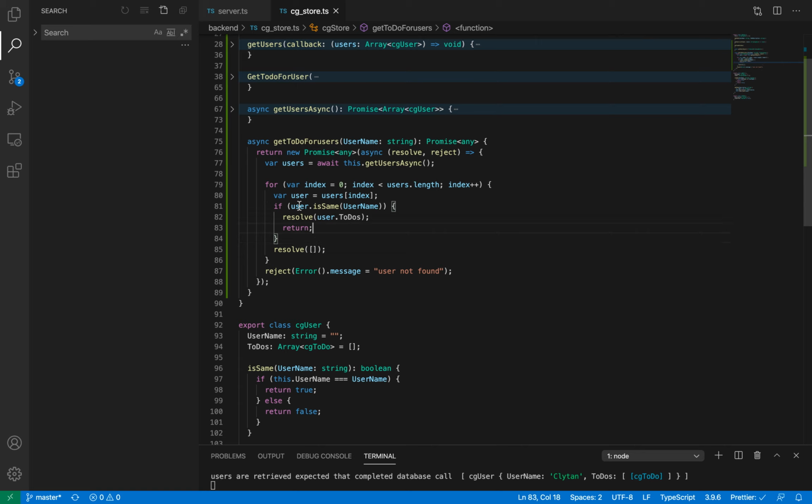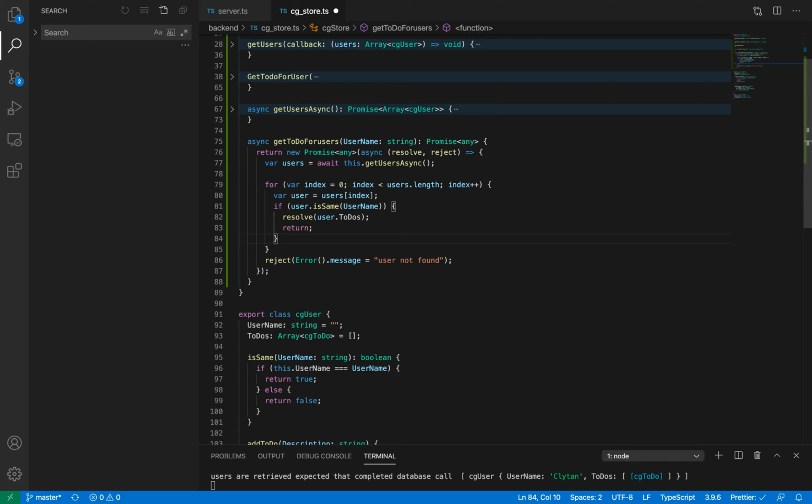Now if this doesn't match, then it will go over here and resolve an empty array. That is okay. But if this matches, it resolves, and then it will resolve again, which will give you an error. Again this is not correct, because this resolve will happen for every iteration of the for loop. But always return after you resolve. That is a best practice.